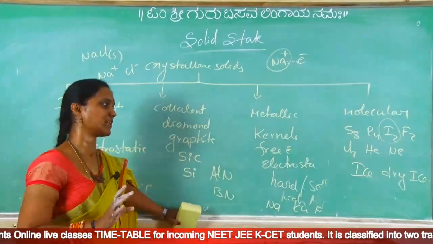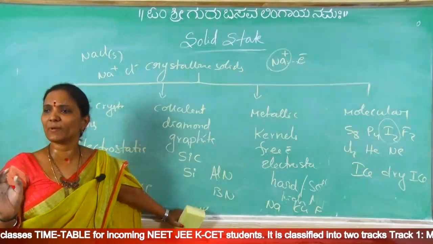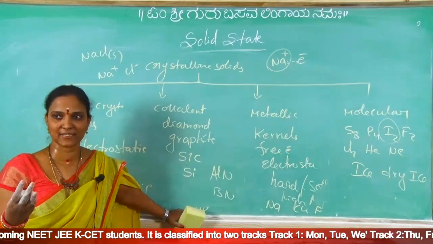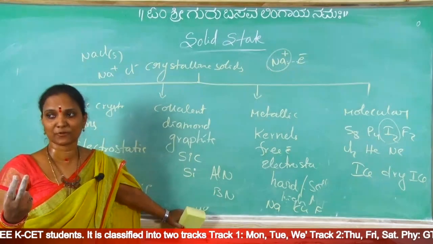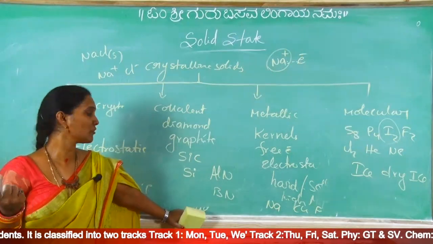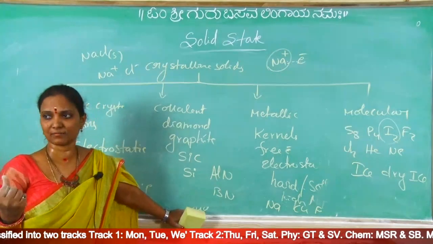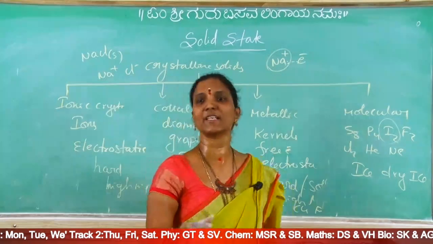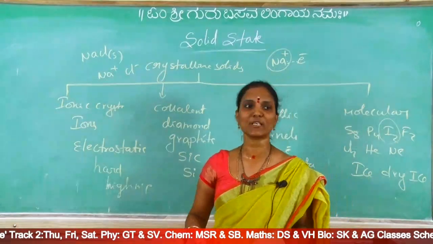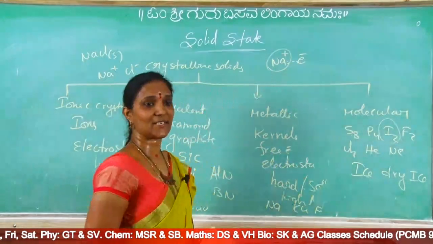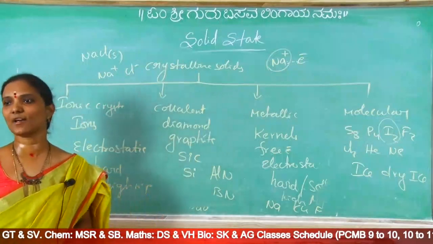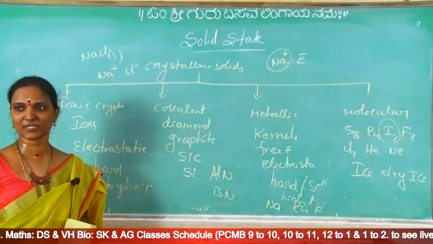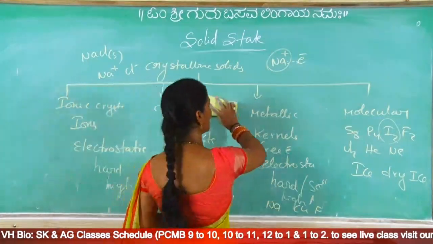One more question, for example: the following has low melting point. First option dry ice. Second option K2SO4. Third option Fe. Fourth option is SiC or carborundum. Then in these four options we just have to check which is molecular solid. Which is molecular solid? Ice, dry ice. That is the answer. So these are characteristics of different types of crystalline solids. I hope it is clear. Come to the next topic.